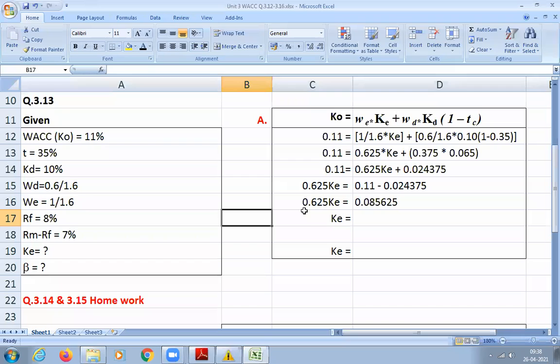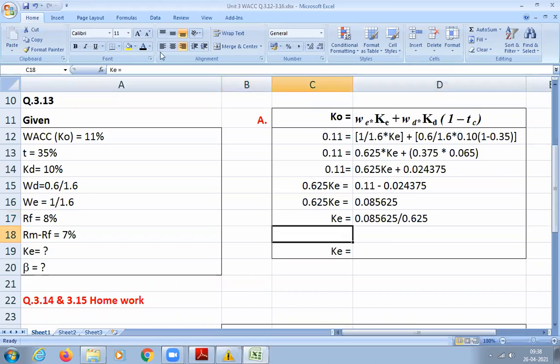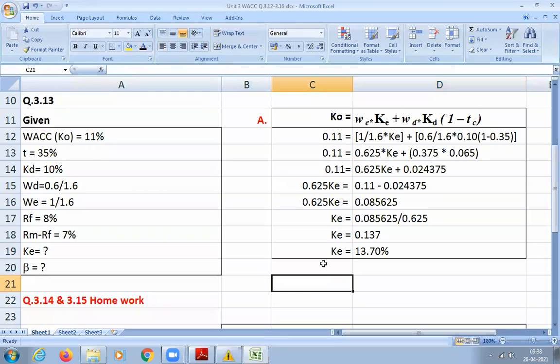Now you take your 0.625 to the right hand side. That will become divided by or multiplied by? Divided by. It will be divided by 0.625. So now you divide, how much will you get? 0.137 is correct. So what is the percentage you calculate? 13.7%. Got it, students?